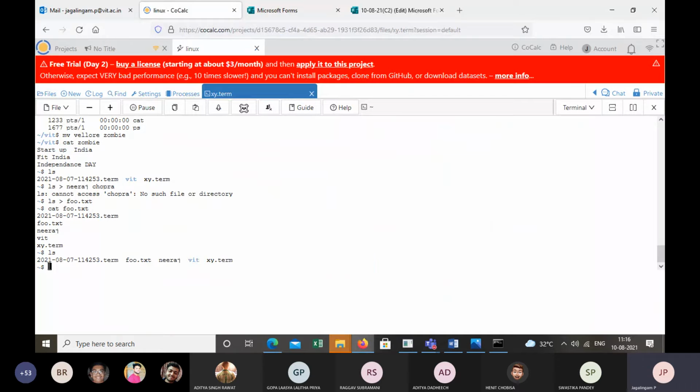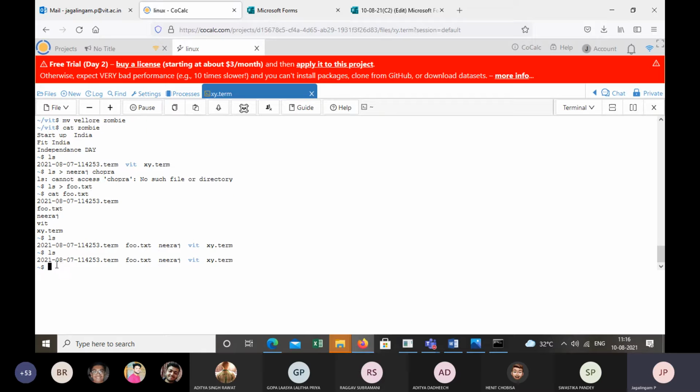When I type ls, the shell creates a child process. The child process executes the code of ls. After the child executes, it prints the output. Then the control goes back to the shell. The shell is asking for the next command to be typed by the user.